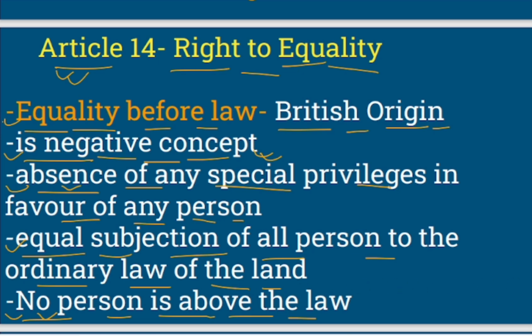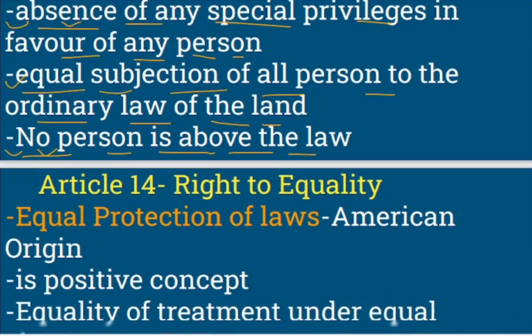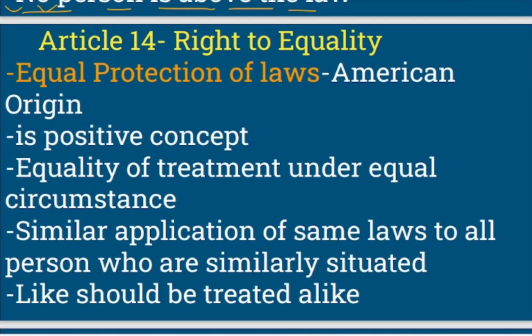Now let's move to the next slide. So we discussed equality before law, the first component of this right to equality. Now we will discuss equal protection of laws, right? The origin of equal protection of laws is American.